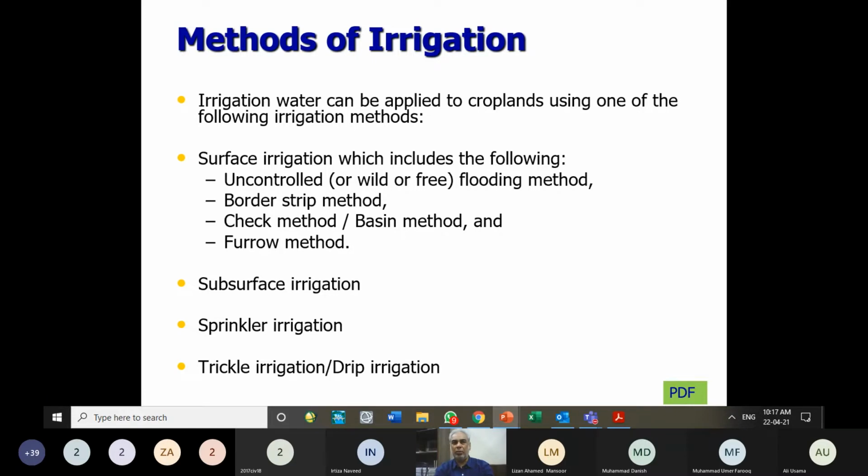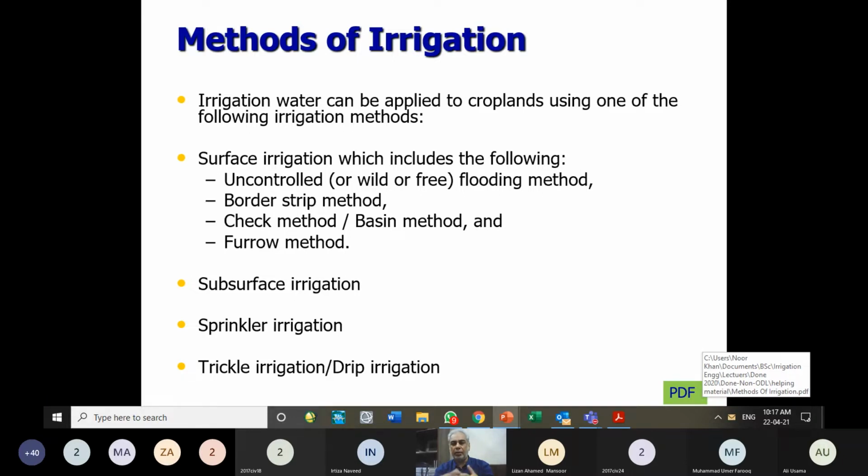Above the surface we supply the water, and usually gravity gives us the force to provide water to the field, so water reaches all places of the field through the force of gravity. And the force of gravity comes into action when there is a slope. So when there is a slope, water will flow and can reach the field through the water supply channels, through the water courses, through small channels or ditches in the field. So the surface irrigation method is one of the commonly used methods in Punjab, in Pakistan.